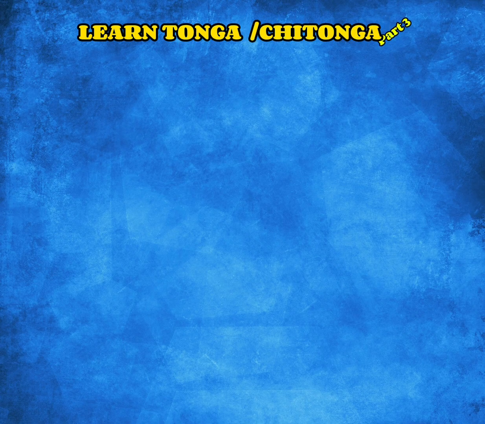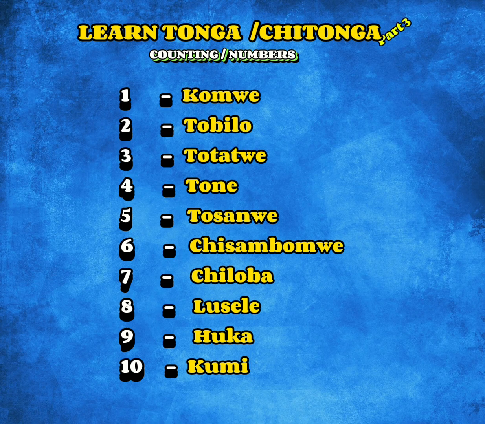Lentonga or Xitonga. In this episode, we're going to talk about counting or numbers in Xitonga. Let's go. 1 is Womwe, 2 is Tobilo, 3 is Totatwe, 4 is Tone, 5 is Tosanwe, 6 is Jisambomwe, 7 is Jiloba, 8 is Lusele, 9 is Huga, 10 is Kumi.